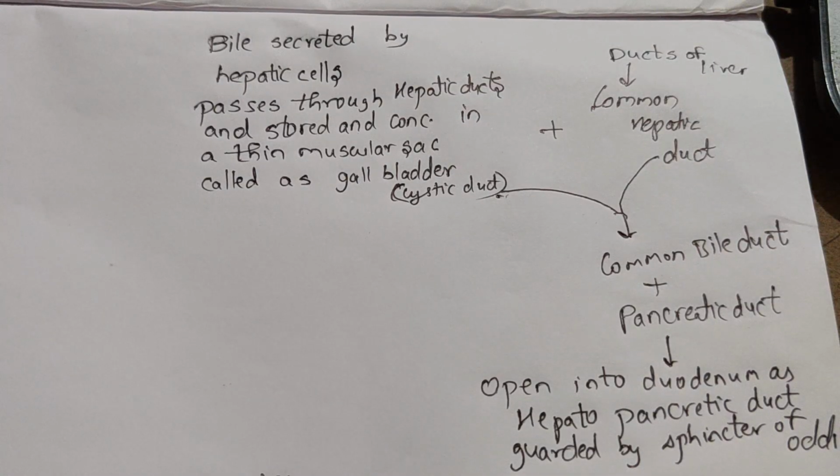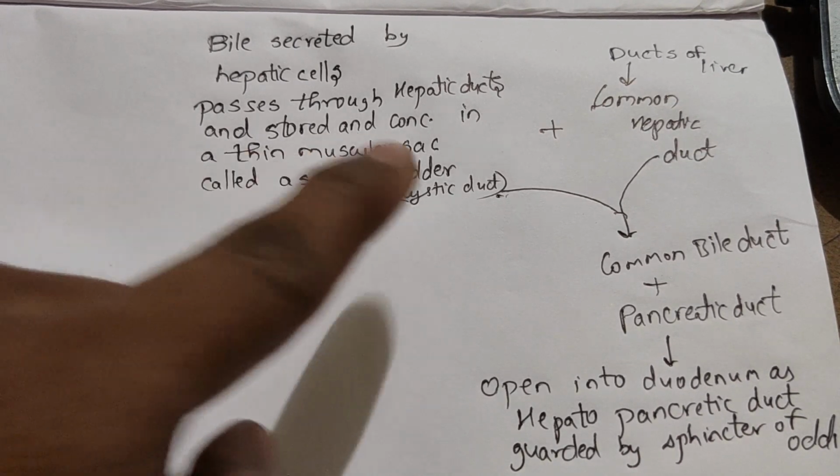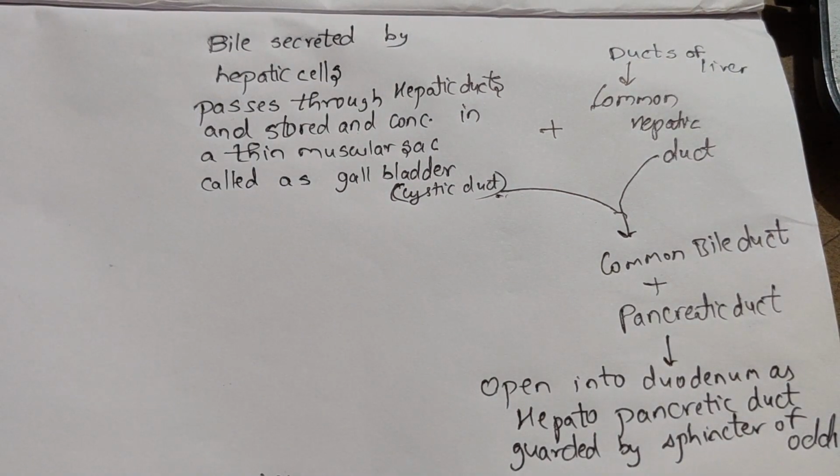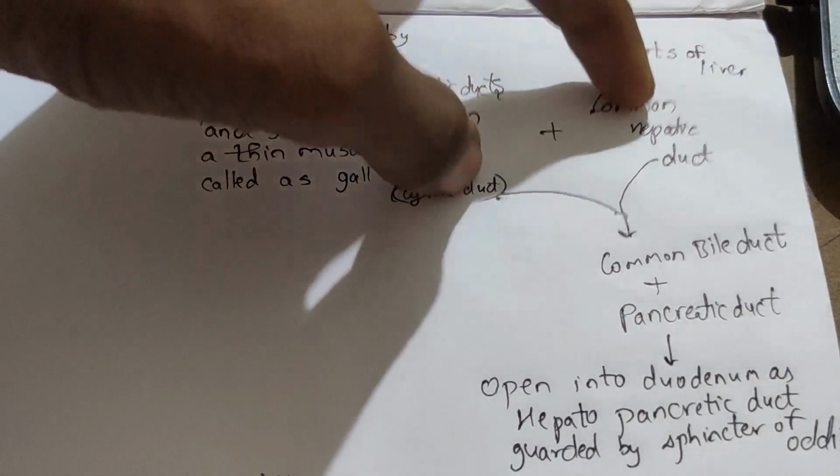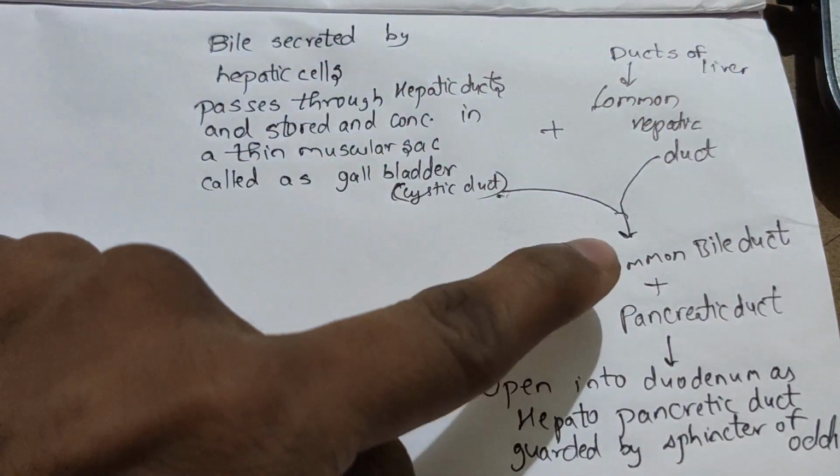Now, the bile, which is secreted by the hepatic cells, passes through the hepatic ducts and is stored and concentrated in a thin muscular sac called the gallbladder, which is guarded by the cystic duct. As well, from the ducts of the liver there is a common hepatic duct, and both of these join and form the common bile duct.